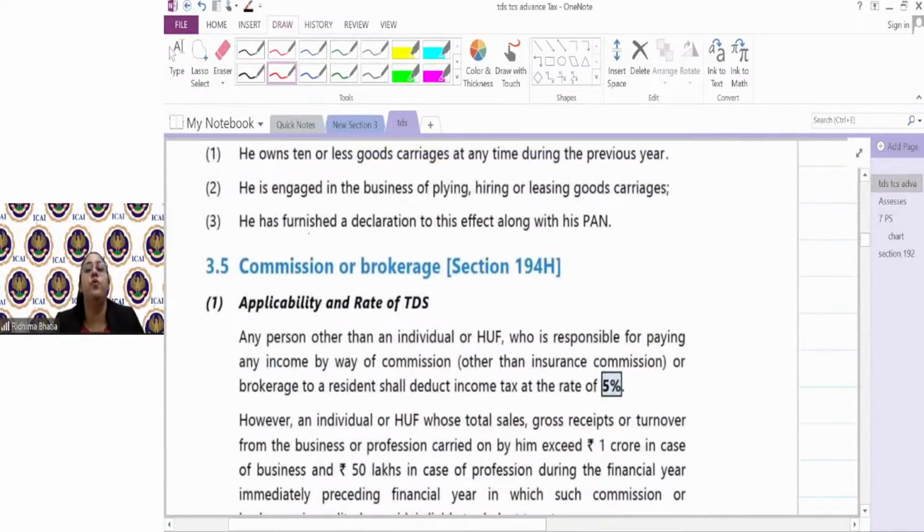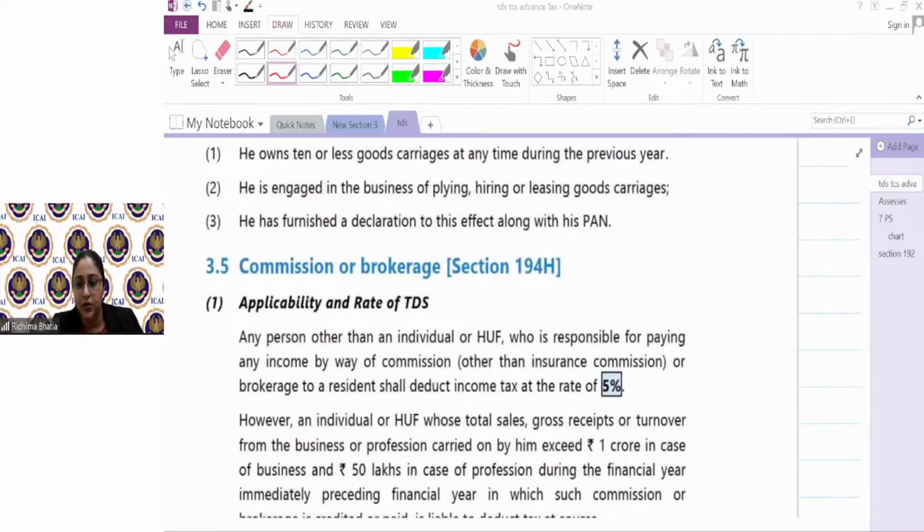Now we come to another section which is brokerage commission. Payments made for commission or brokerage, 194H. Payment made for commission or brokerage, section 194H. Now section 194H, are the points clear to everyone here? I'm asking again and again. We are doing sections slowly because these are important sections.